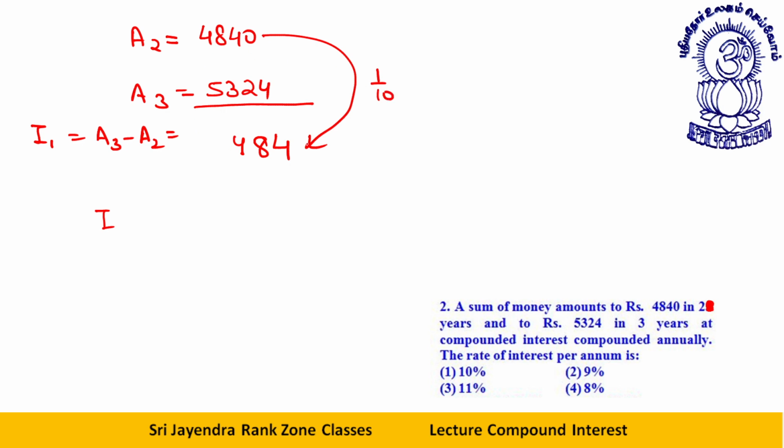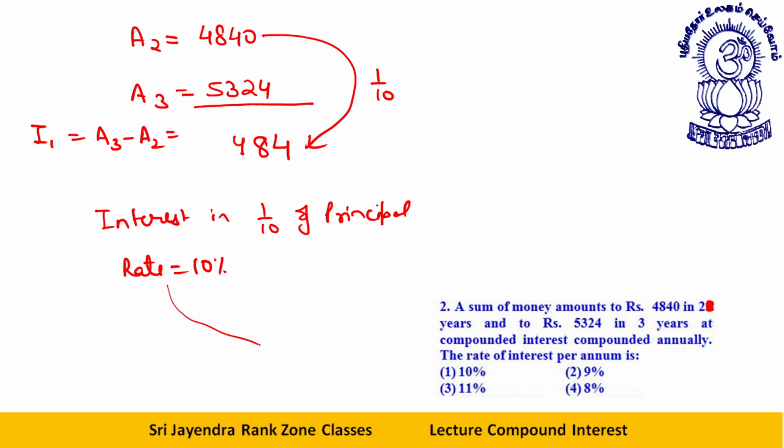If the interest is 1/10 of principal, then you can straightforward say that the rate is 10%. Rate of interest is 10%. I'm sure it must be clear, all of you, my dear students. Okay, let me show you the next question.